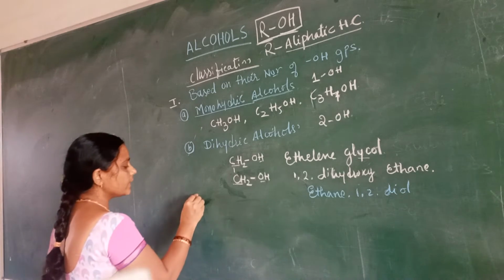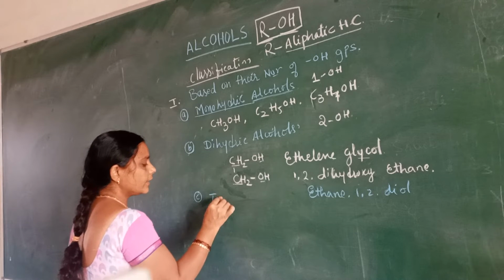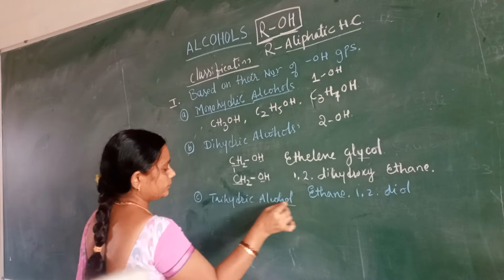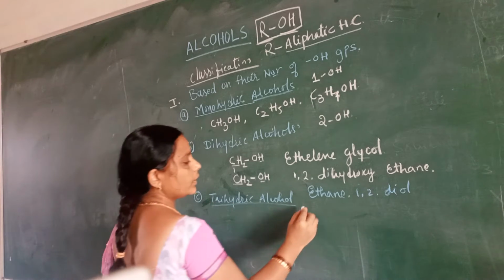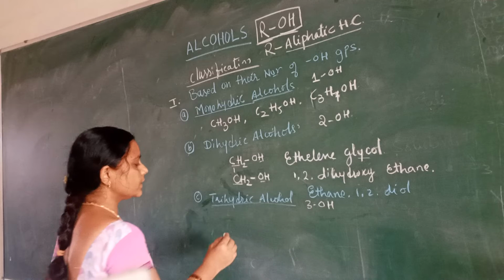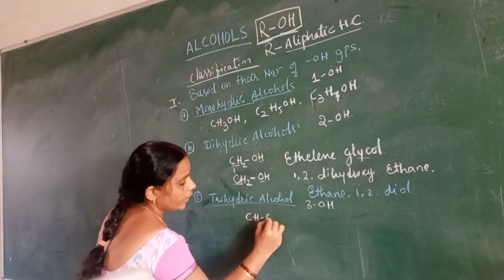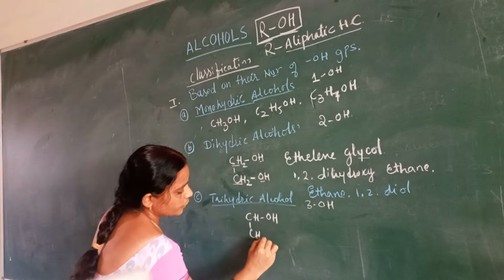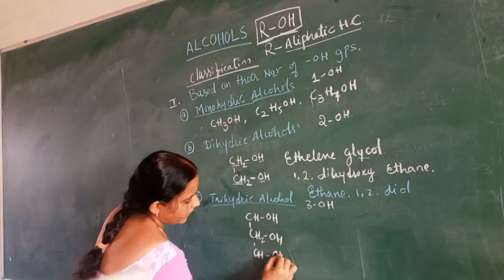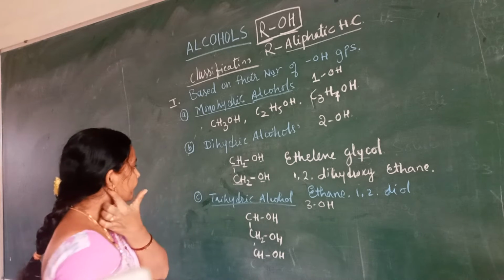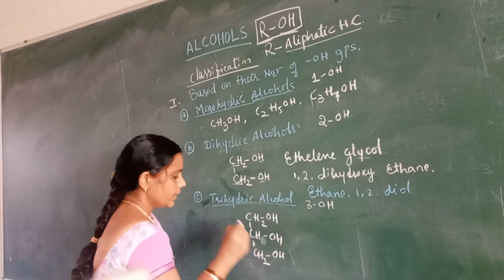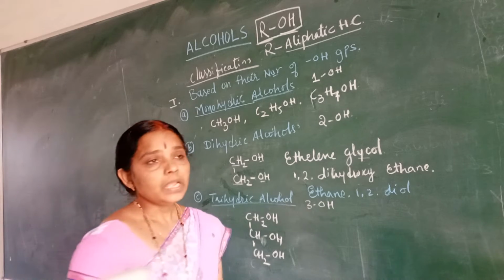Then the third one is trihydric alcohol. In trihydric alcohol, 3 hydroxyl groups are present here. So let's write again: CH2OH, CHOH, CH2OH. This is called glycerol.